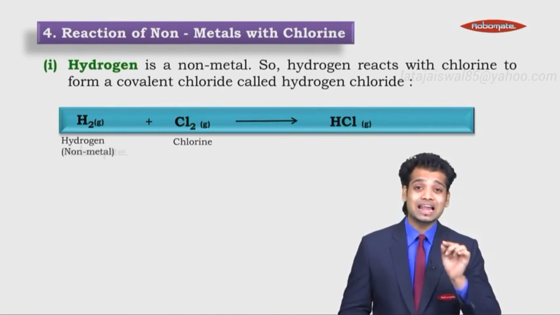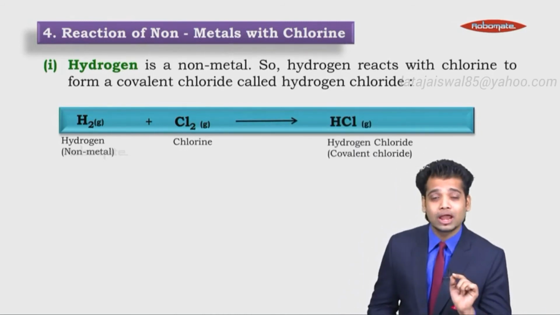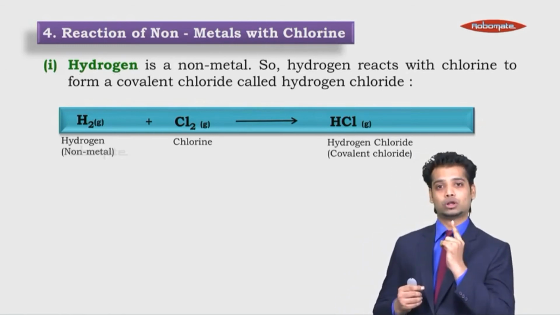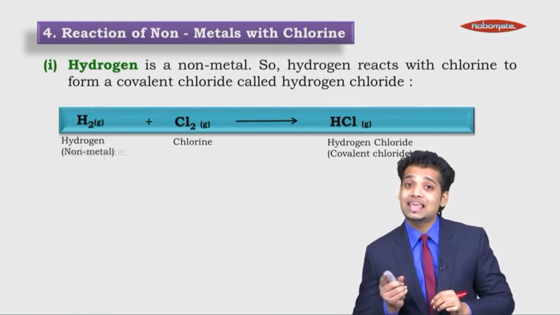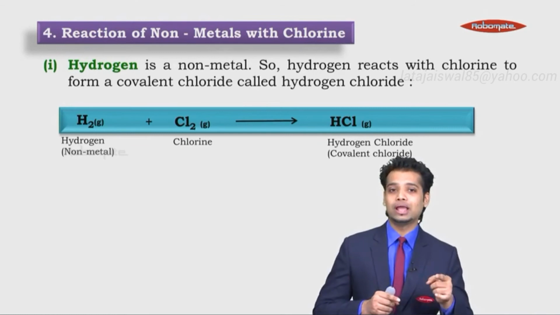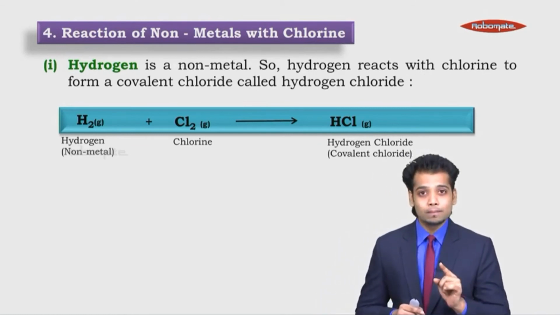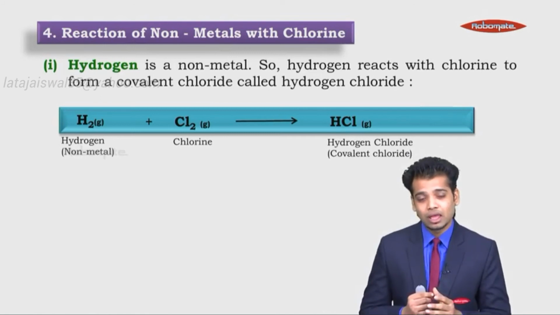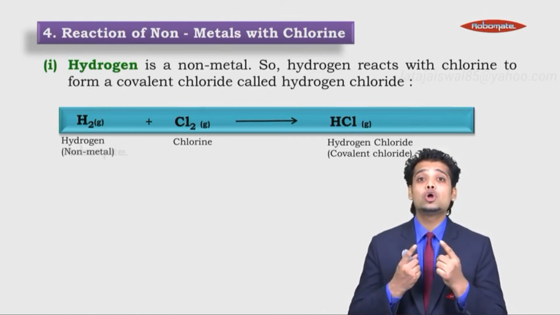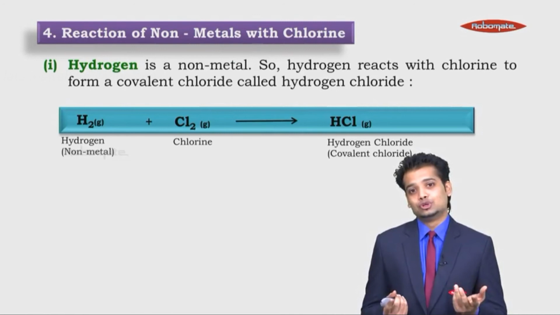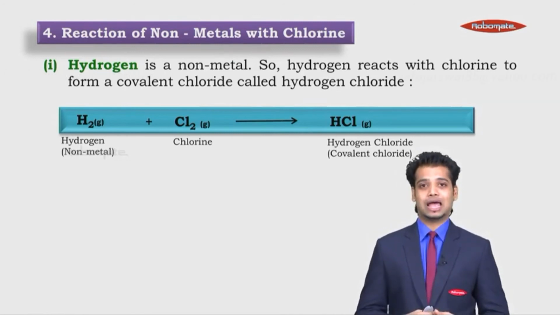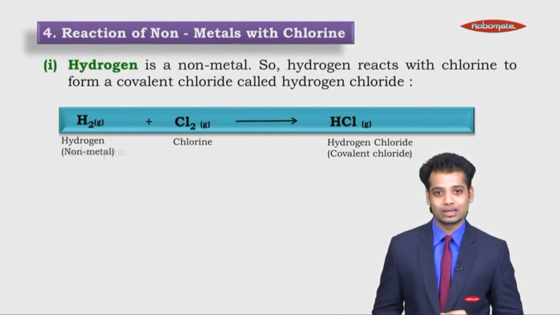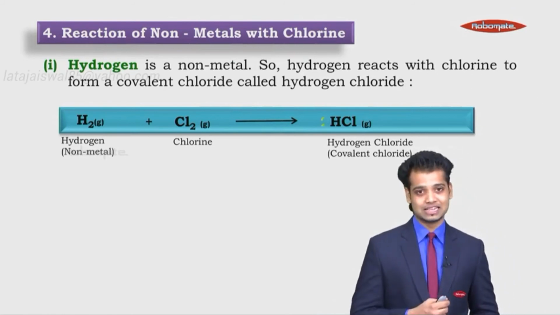HCl is formed, but that gas, that is hydrogen chloride, if it comes in contact with water, it is quickly soluble in water, and it turns into HCl aqueous, which is hydrochloric acid. You remember, for an acid, H plus ion should be there. But over here, it is a covalent compound. So it does not give H plus ions. Hence, it is not an acid. It is a hydrogen chloride gas, although it is acidic in nature.